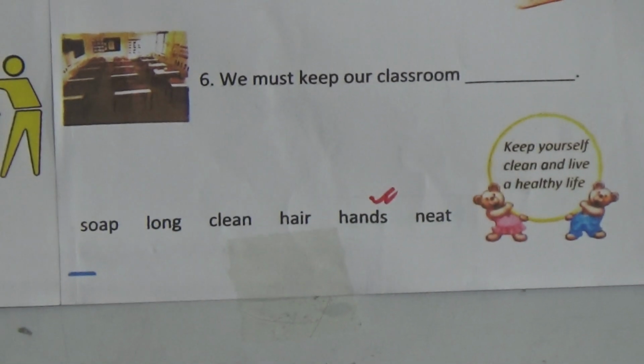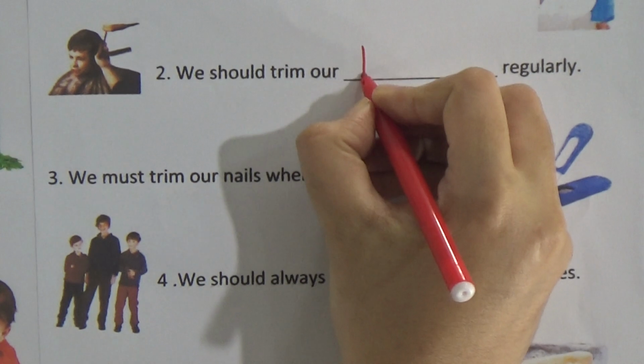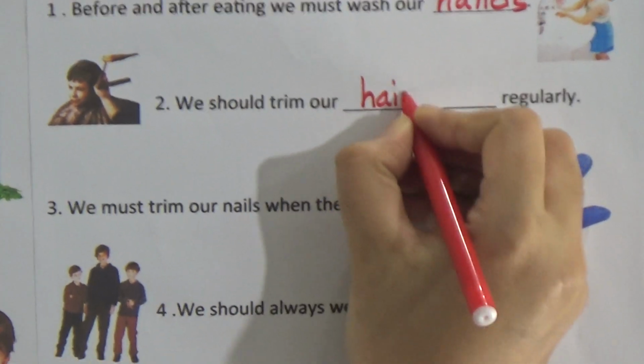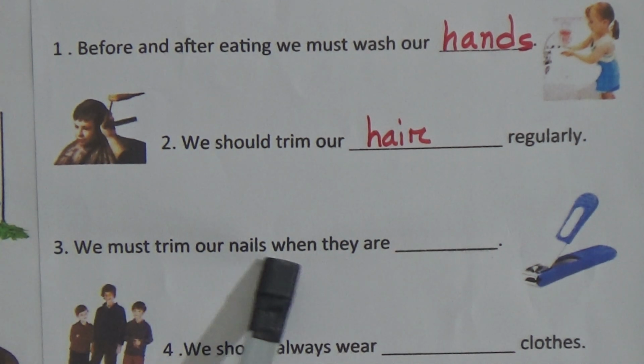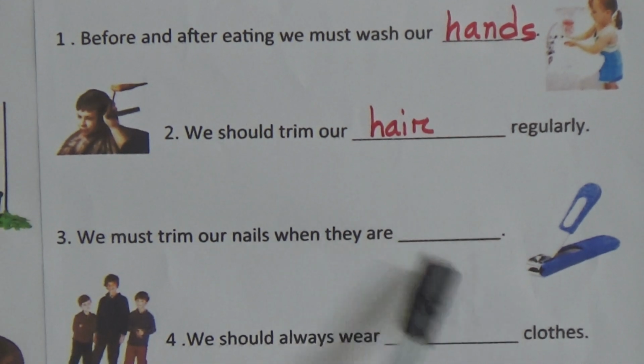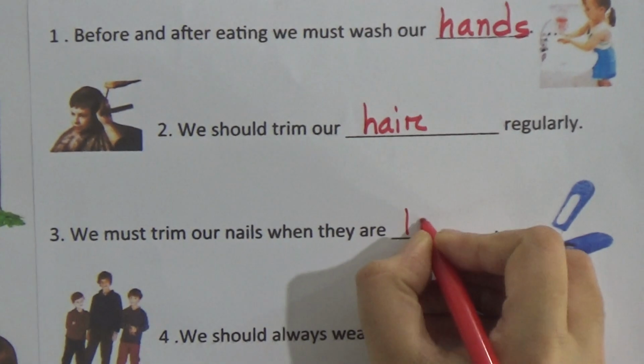Here is the word hair. We should trim our hair regularly. 3 number, we must trim our nails when they are long. So the word will be long.